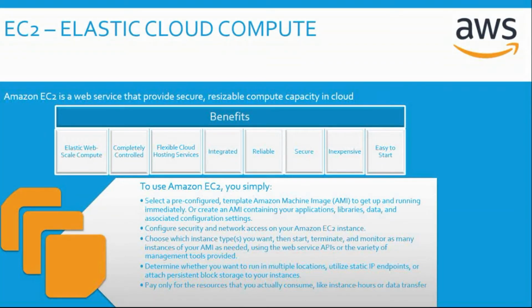We need to determine the locations, which is known as availability zone, and the region. We can even utilize a static IP endpoint or attach a persistent block storage for our instances. We have the option to pay only for the resources that we actually consume. Like we have the option to get charged for an EC2 instance per hour and for the data transfer which is done when using the EC2 instance.